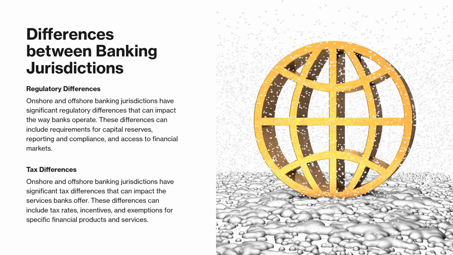Differences between banking jurisdictions. Regulatory differences. Onshore and offshore banking jurisdictions have significant regulatory differences that can impact the way banks operate. These differences can include requirements for capital reserves, reporting and compliance, and access to financial markets. Tax differences. Onshore and offshore banking jurisdictions have significant tax differences that can impact the services banks offer. These differences can include tax rates, incentives, and exemptions from specific financial products and services.